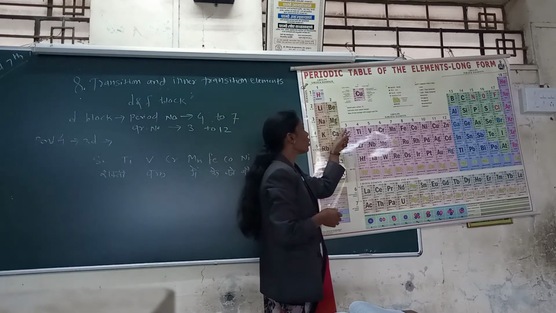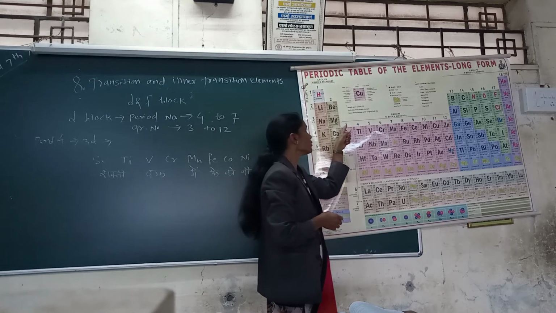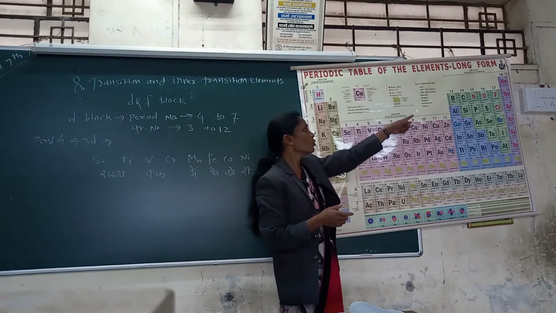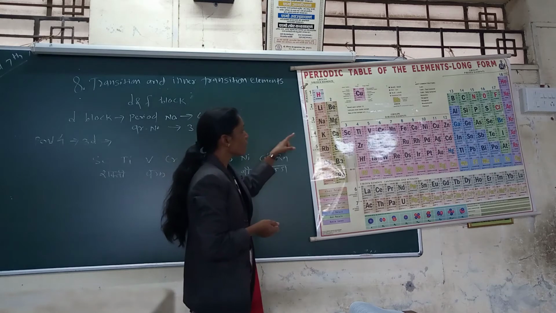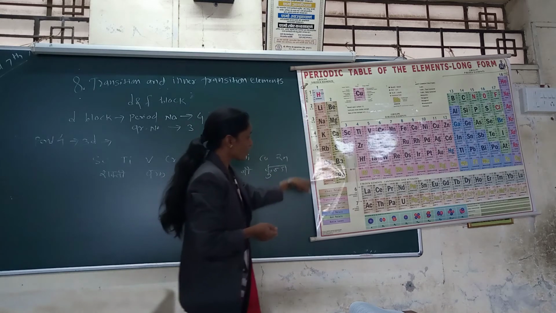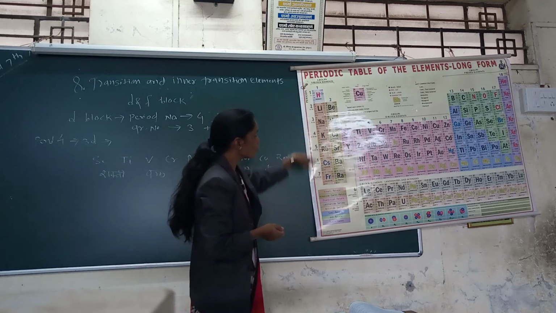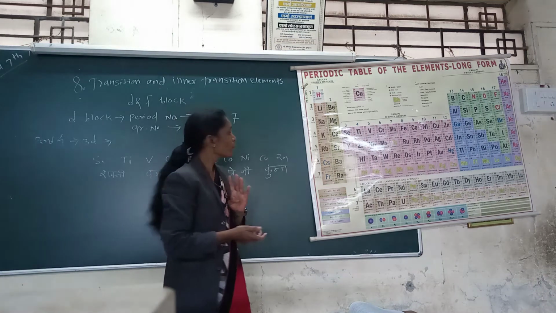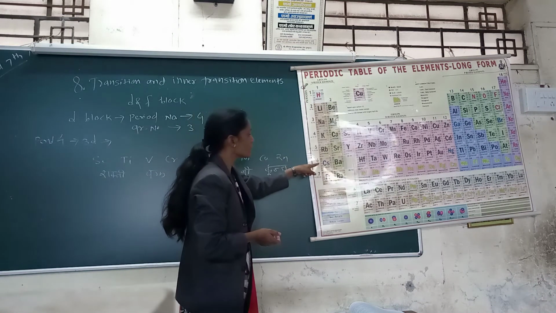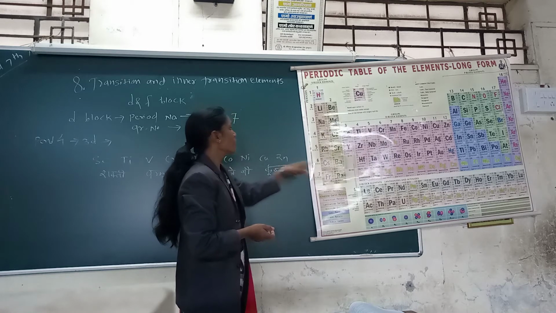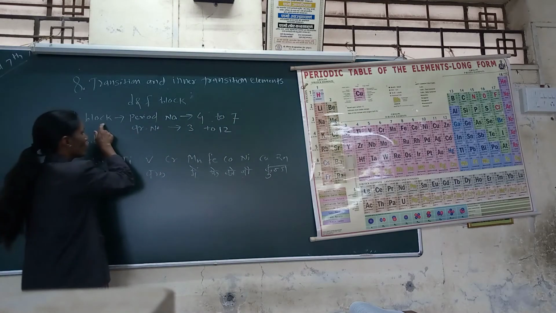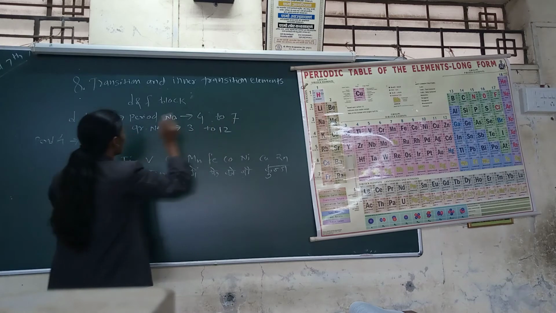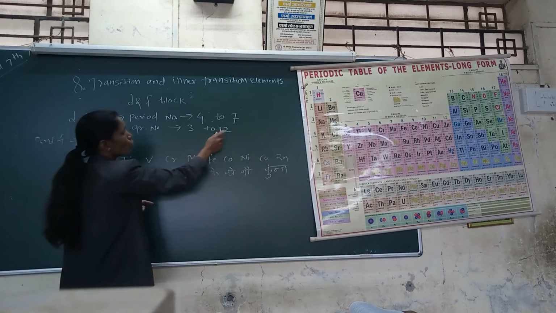The group numbers of the D block are 3 to 12, that is 3, 4, 5 up to 12. And the period numbers are from 4th to 7th. D block contains 4 periods, that is 4th, 5th, 6th and 7th. That is the D block period numbers. D block contains period numbers 4 to 7 and group numbers 3 to 12.